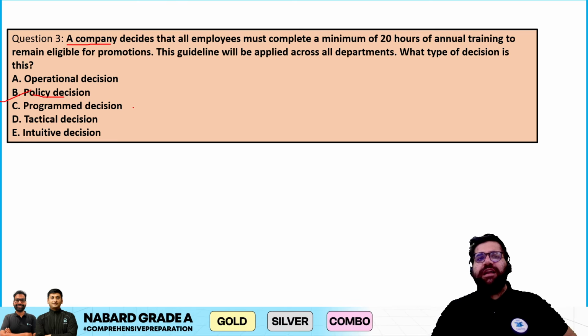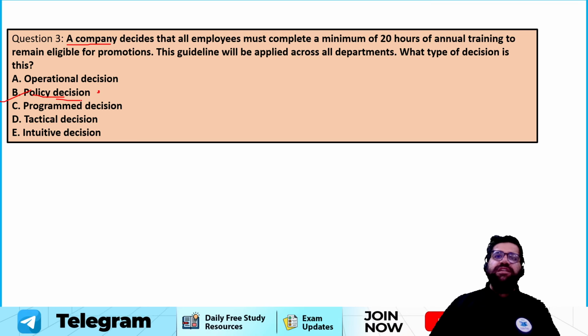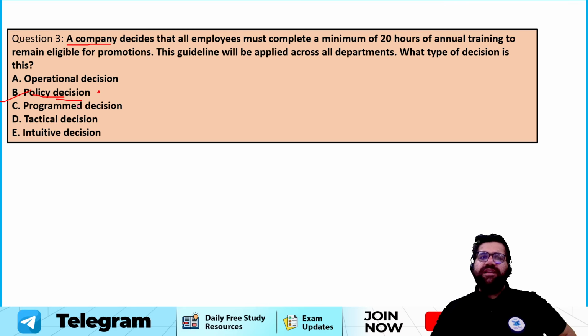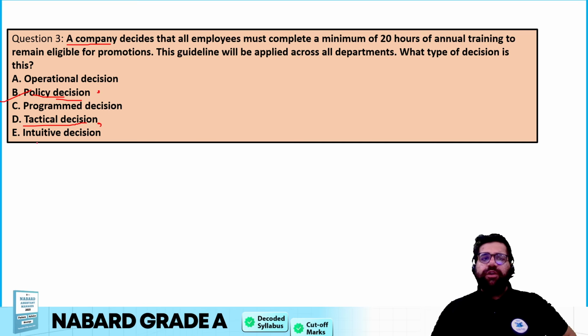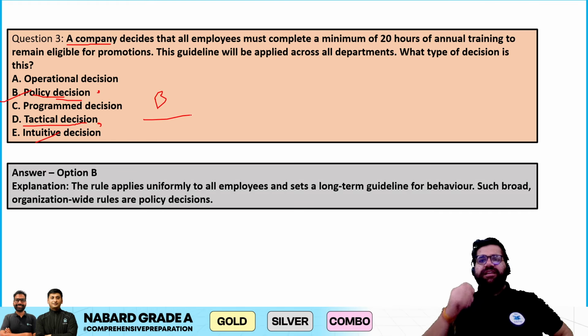Policy decisions are kind of strategic in nature. These decisions are taken by the top level. So if you see strategic decisions, policy decisions are taken by top level only. Program will not make any sense. Tactical decisions are again kind of day to day related, but tactical decisions can be taken by middle level and low level employees, right? Intuitive is all about your, I would say, gut feeling again. So the correct answer over here will be option number B, which is policy decisions, right? And yes, policy decisions can be strategic also.